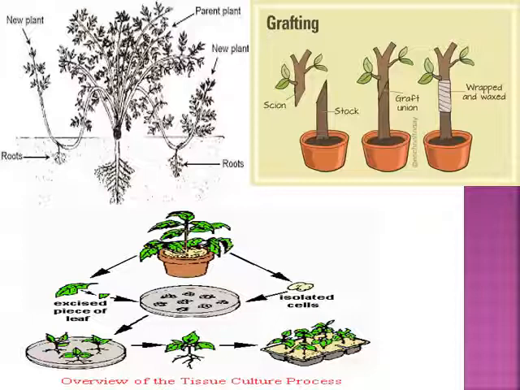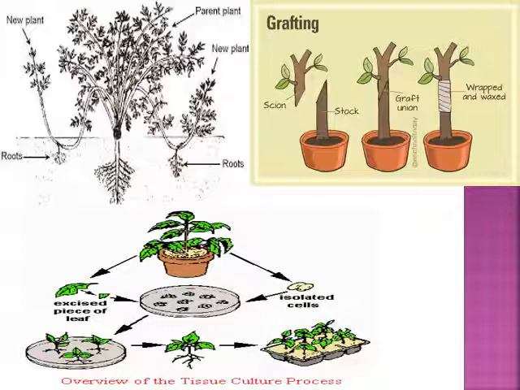Either you can take the excised pieces of leaves, or you can take some isolated cells, callus, from any part of the plant and keep them in the petri dish, which is already laden with a hormone medium, nutrients and all the components required for the growth of the plant.